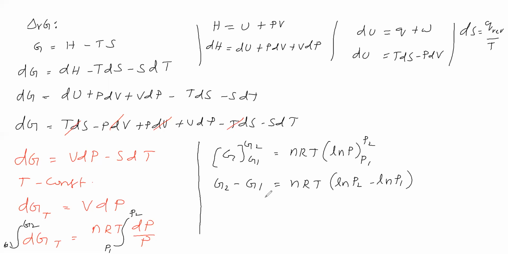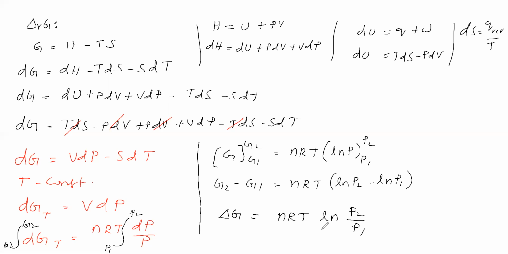G2 minus G1 is called delta G, which is nRT ln P2 by P1. Now we have expressed delta G in terms of pressures.